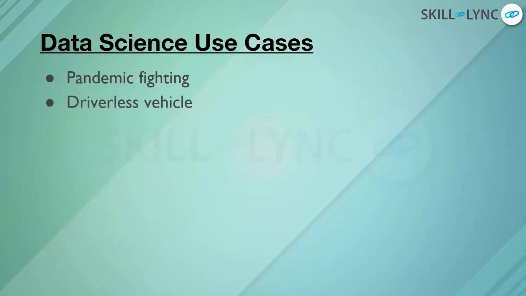The next case is the driverless vehicle. Tesla is coming up with cars that operate automatically without a human. How is it coming about? They have the data, like what a normal user will do when a person is coming. That kind of information is stored and fed into the machine, and accordingly it does the predictive analysis. That solution is built into the machine, which is the vehicle.